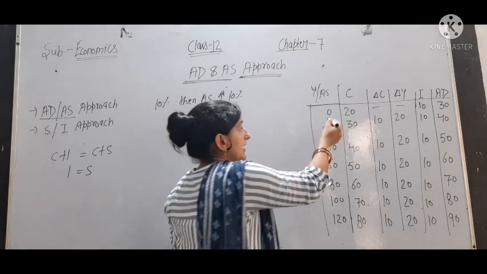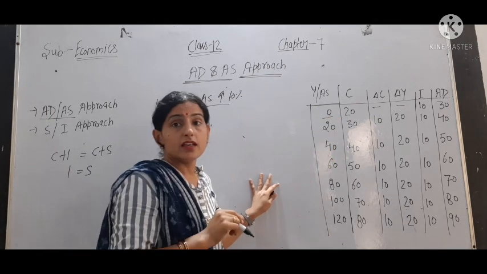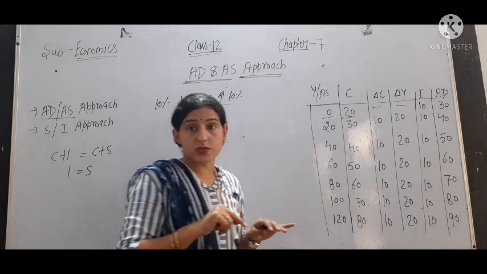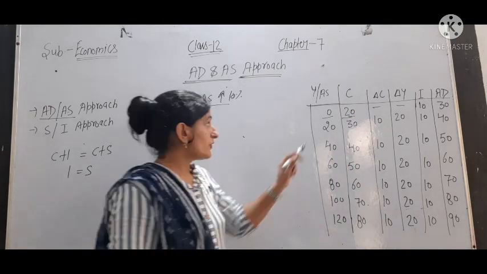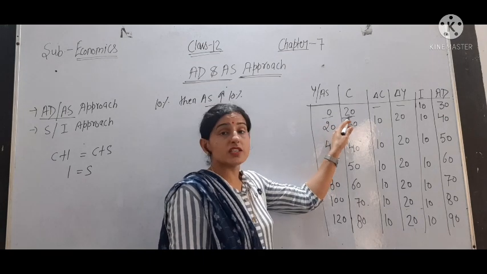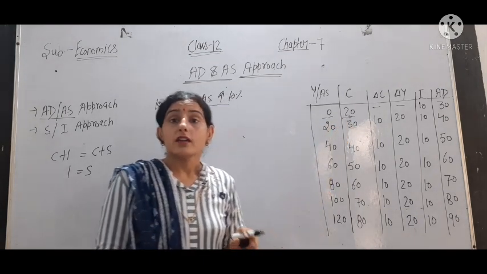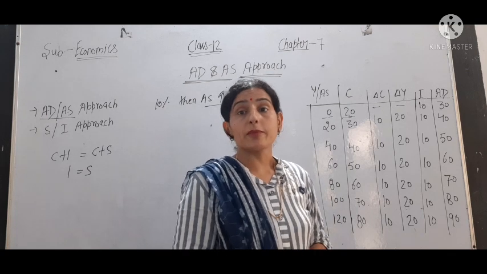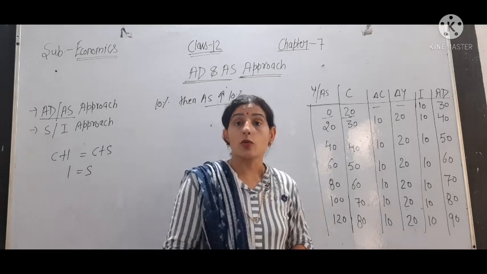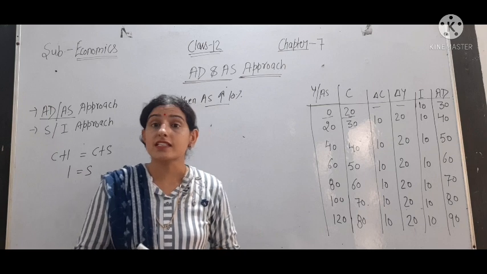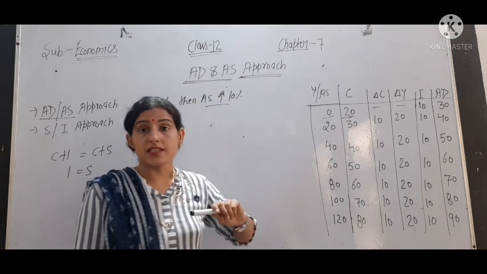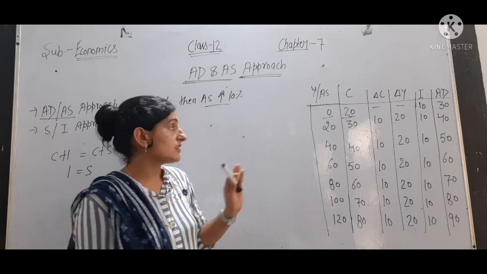So when our income is 0, then our C is 20. It is the minimum consumption that we have discussed. When income is 0, consumption is 20. Why? Because even if income is nothing, minimum consumption remains in the economy. Why? Because to survive it is necessary. So this is the minimum consumption that takes place in the economy when our income is 0.